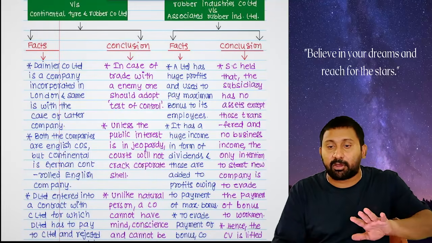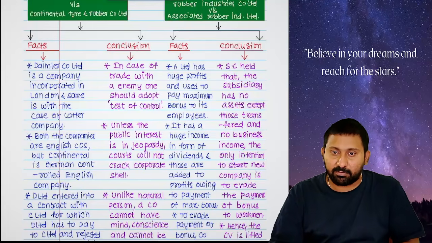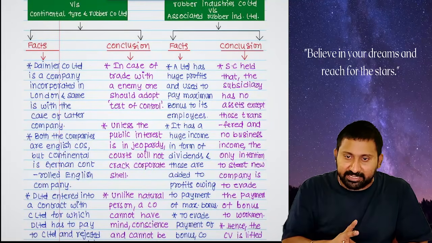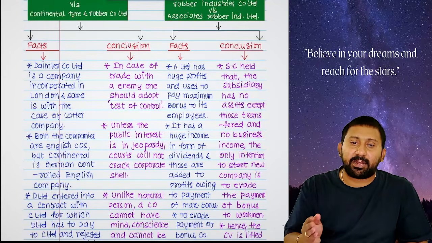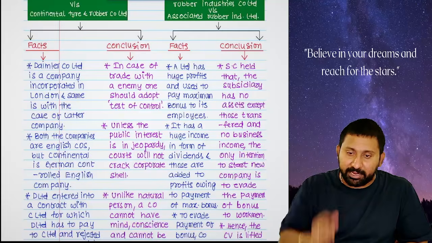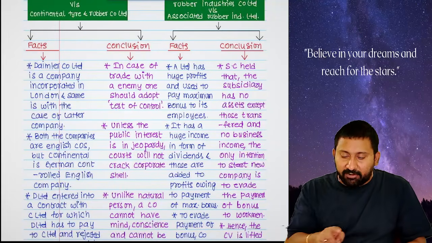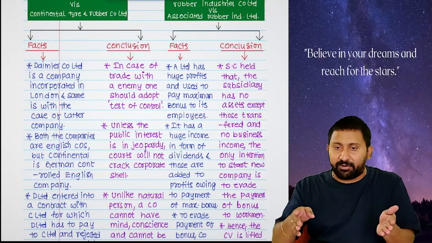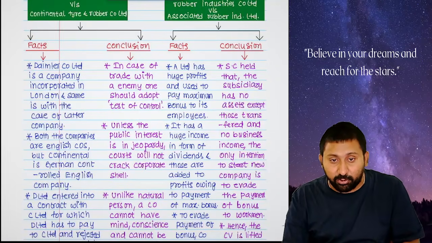If a company is incorporated in England, people call it an English company. Both are English companies, Daimler and Continental. Companies which are incorporated in England are called English companies. Once both were formed in England, they started business. One used to buy from another and used to pay on credit after 2-3 months. Up to there, everything was going good.